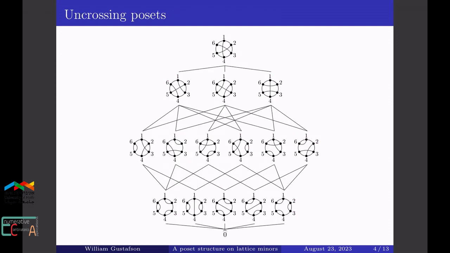One place these minor posets of graphs show up naturally is as lower intervals in the uncrossing poset. Here's the uncrossing poset of 4 to 3. It's a poset on all pairings of 6 points, and the order relations correspond to resolving crossings in these medial diagrams here. And you'll notice this poset is isomorphic to the minor poset of the 3-cycle graph on the last slide.